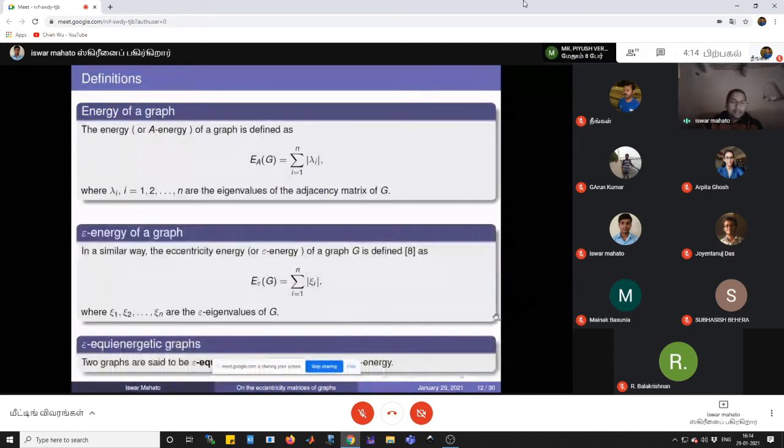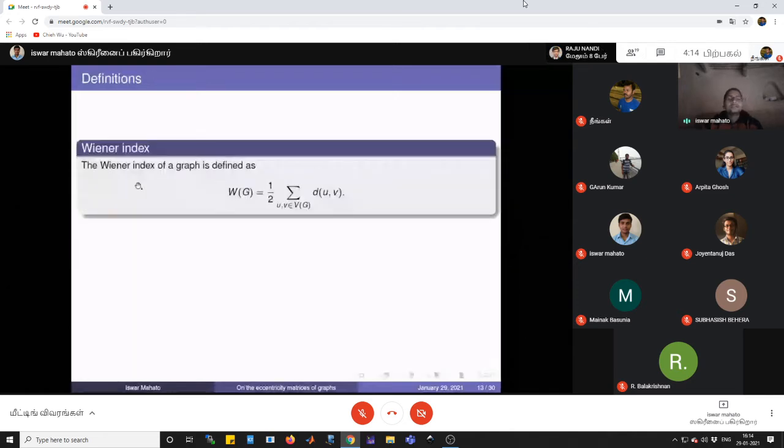Two graphs are said to be epsilon equinergetic if they have the same epsilon energy. Now we will recall the definition of the Wiener index. The Wiener index of a graph G is defined as half of the sum of the distances d(u,v) between all pairs of vertices u and v of G, that is, the sum of the distances between all the vertices of G, divided by 2.